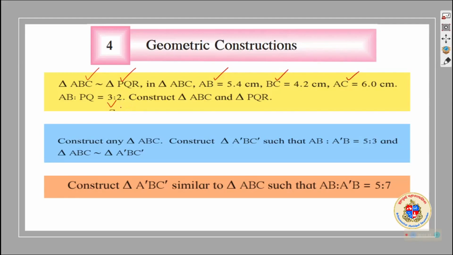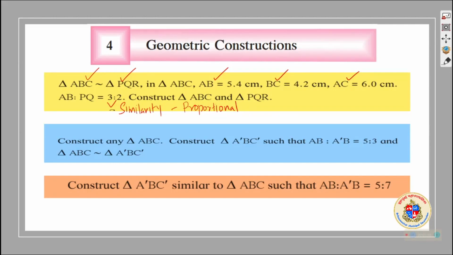Whenever we see the ratio of the sides of the triangles, it immediately takes us to the concept of similarity of triangles, which we studied in the first chapter, where we found that the sides of similar triangles are proportional. That concept, which we studied earlier, will be applied here in the fourth chapter during the construction of similar triangles.